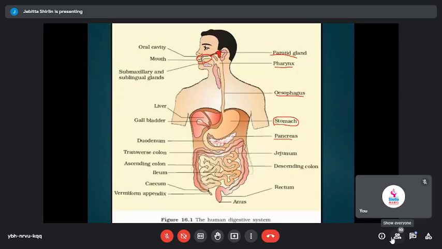This structure is simple and we should have learnt this in our lower classes, but now we are going to learn the process of digestion in detail: how the mechanical events as well as the biochemical events take place in the alimentary canal.